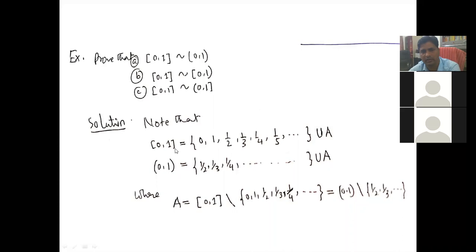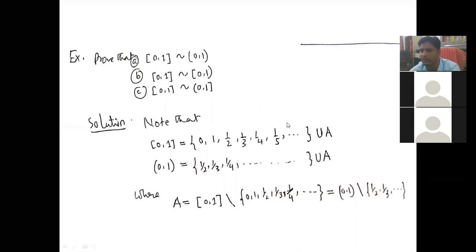You see, the closed interval [0, 1] we can write this way. 0 is there, 1 is there, and also all these standard fractions of 1 upon n type: 1 upon 2, 1 upon 3, 1 upon 4, 1 upon 5, 1 upon 6.